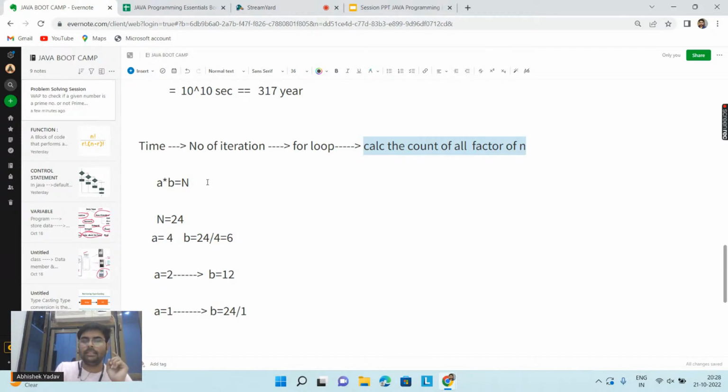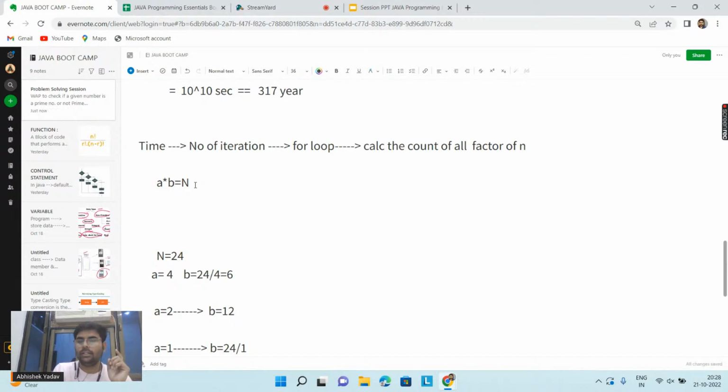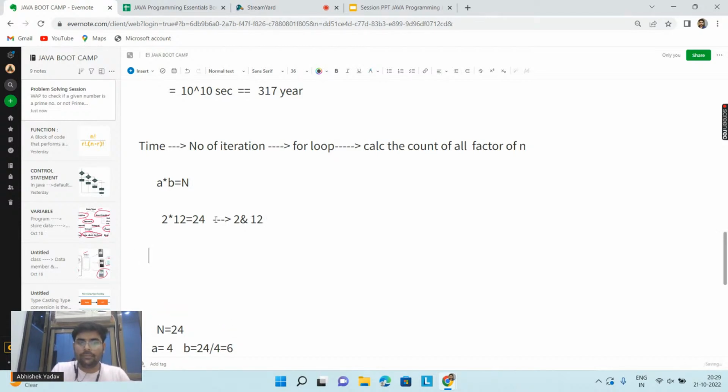So in order to optimize this logic part, I have written one equation here. Basically, if a number divides n, then that number is a factor of n, right? So here, 2 into 12 is equal to 24, so 2 and 12 are factors of 24. This part is correct. So if you know the value of a, that is, if you know that 4 is a factor of 24, this 4 is a factor of 24.